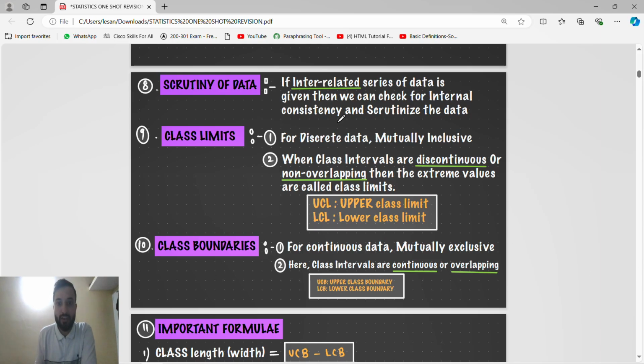If interrelated series of data is given, then we can check. It is nothing but checking for internal consistency and scrutinizing the data. If it is wrong, we will verify it.